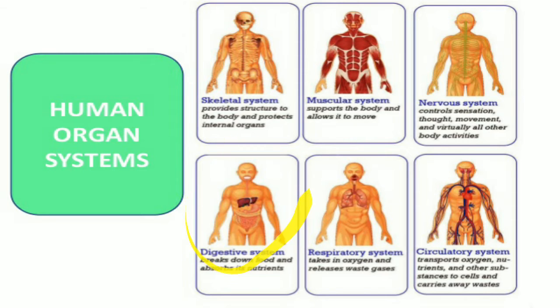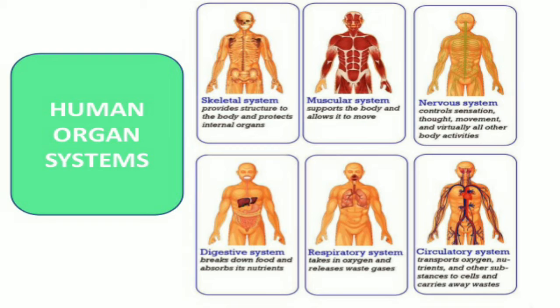Then the digestive system. The digestive system breaks down food and absorbs its nutrients. Then the respiratory system. The respiratory system takes in oxygen and releases waste gases. And then the circulatory system. The circulatory system transports oxygen, nutrients and other substances to cells and carries away waste.